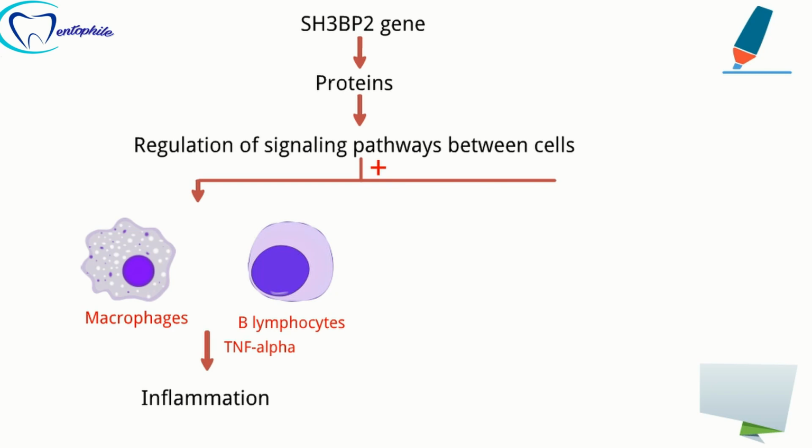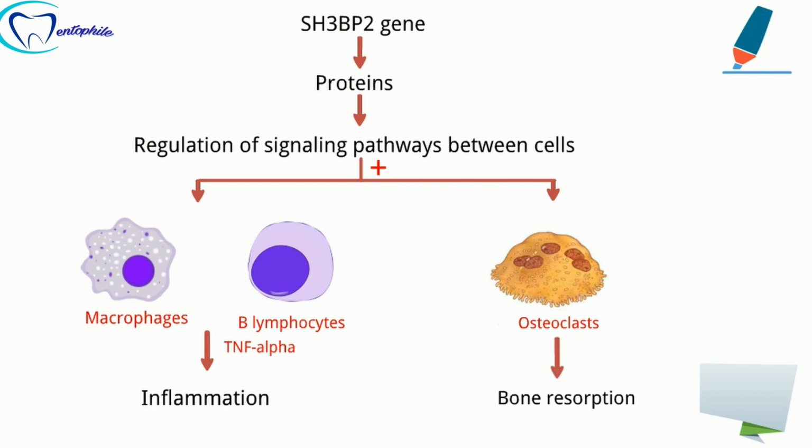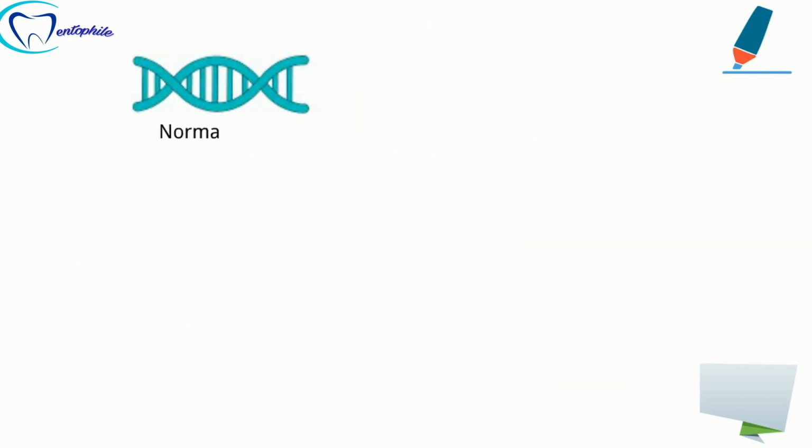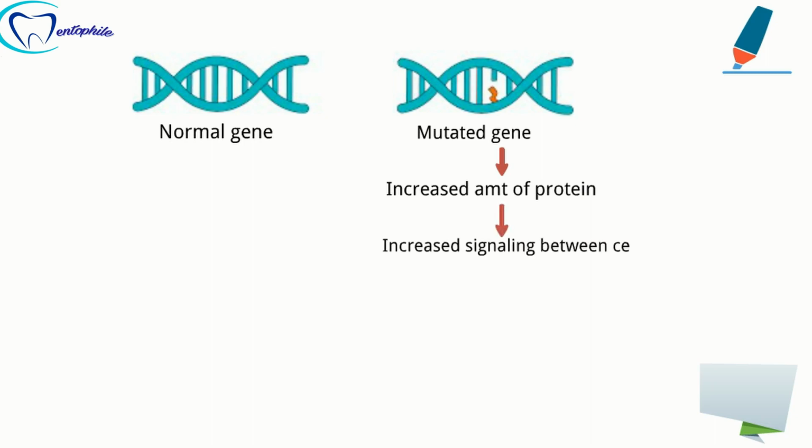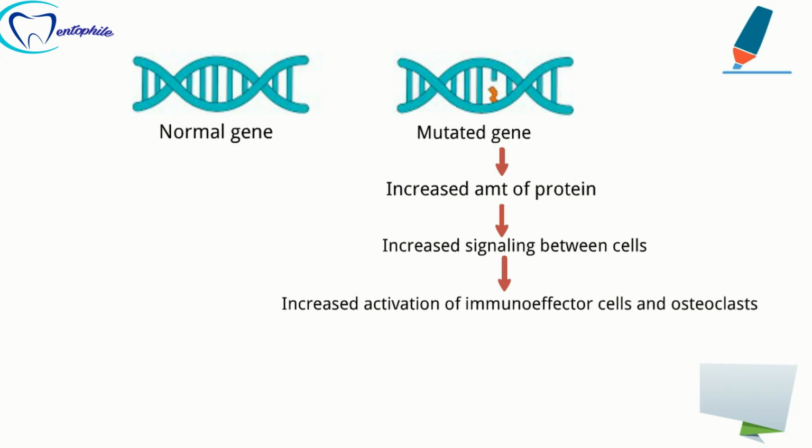Furthermore, these proteins are also responsible for the synthesis or activation of osteoclast cells in the body. So now when this SH3BP2 gene gets mutated, the protein will be produced in abnormally large amounts. As a result, there will be increased signaling pathways between the cells, due to which the immunoeffector cells and the osteoclast cells get activated.